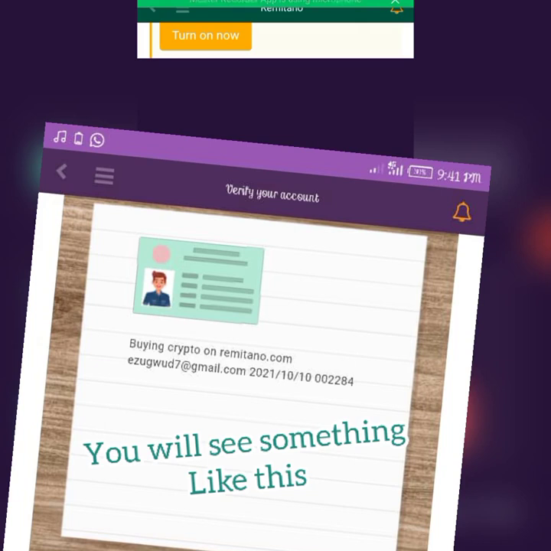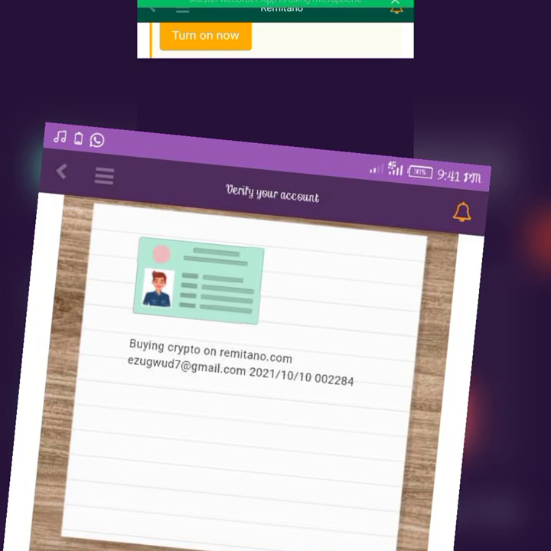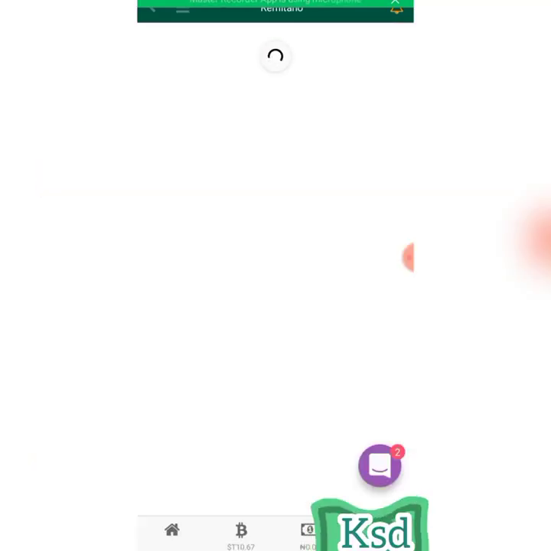They will show you an example, a card on a paper. So you have to use your pen and paper to write down the buying of crypto.com, your email that you used to register, the date that will be there, and the number. Make sure you put it and upload it. They will verify your account. Once your account is verified, you can proceed to do bigger packages.